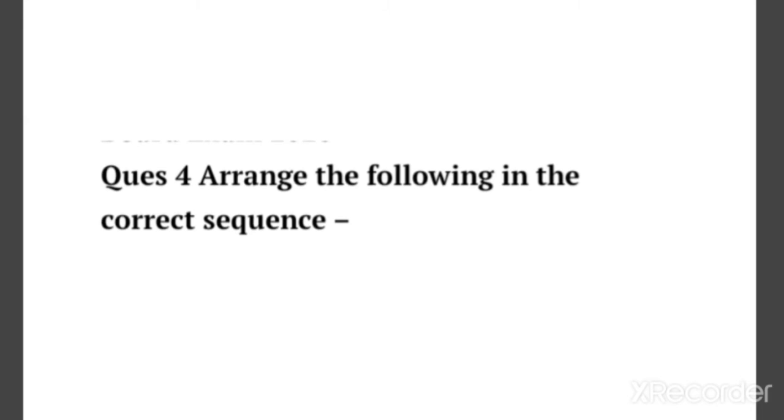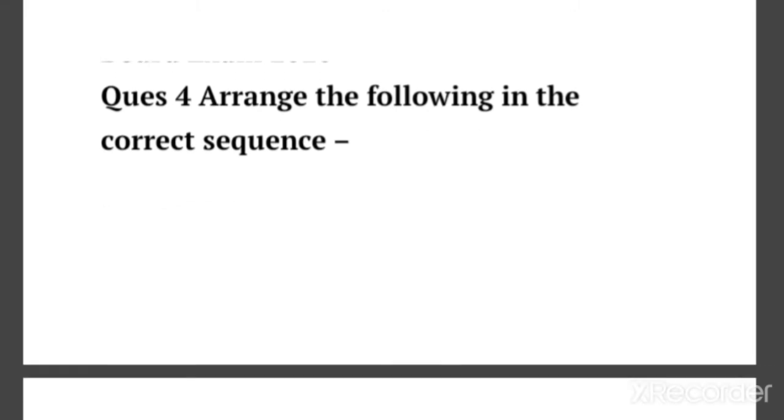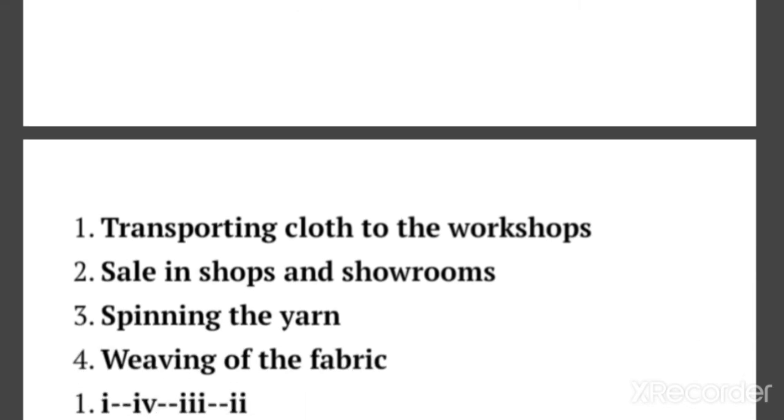Next is the question number 4th. Arrange the following in the correct sequence. There are 4 statements given and you have to arrange them in sequence order.